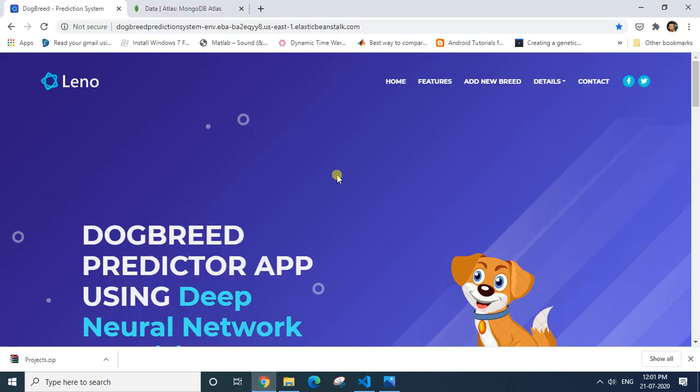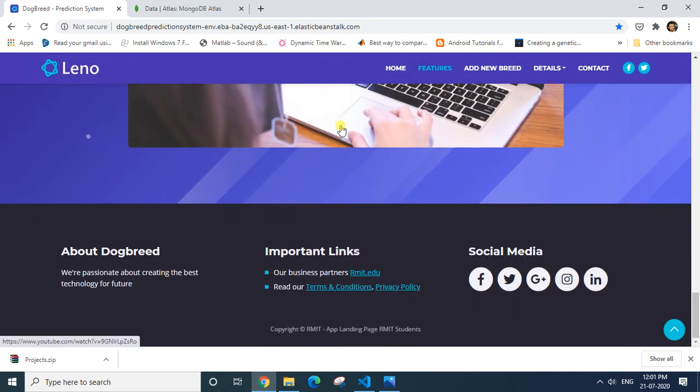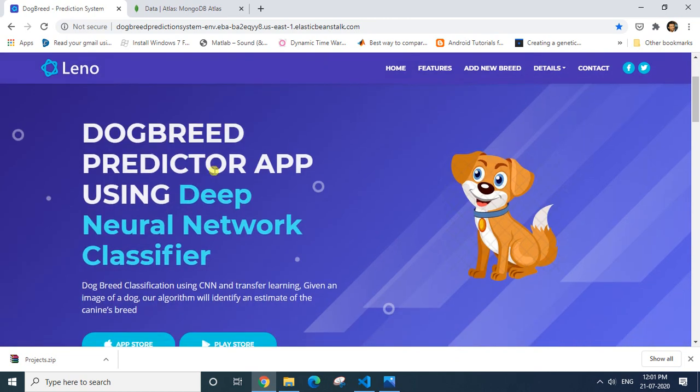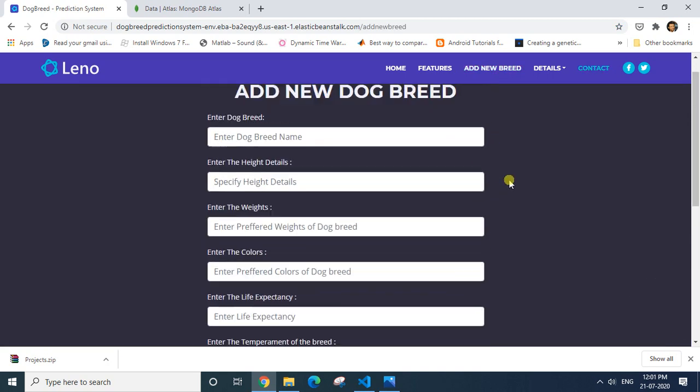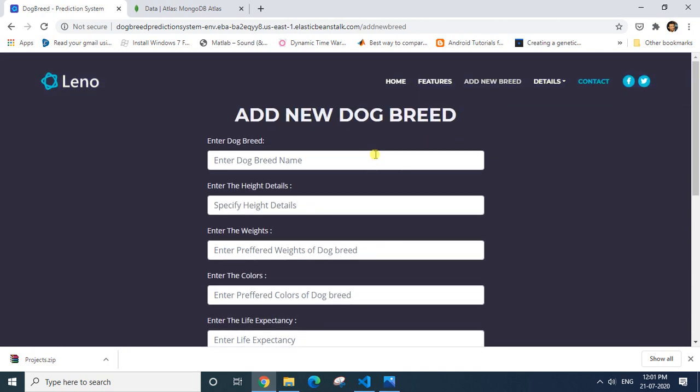So currently the project is hosted on AWS server. So this is the particular project. You can see this is the front end of the project. This is a basic website. It is dog breed prediction application using deep neural network. Even we have given an option to add new breeds. So you can add n number of breeds, whichever breeds you want, and then train your network. That is, the network is designed in such a way that you can pre-train it with your own data set.